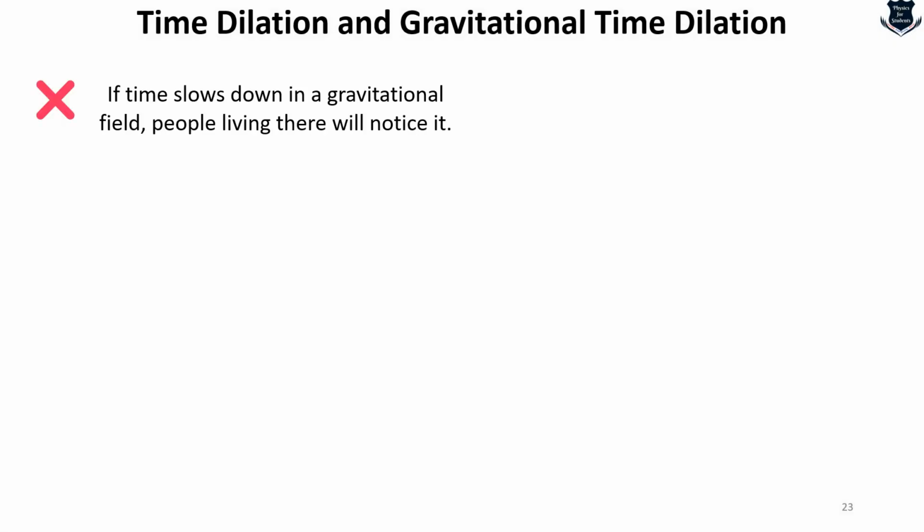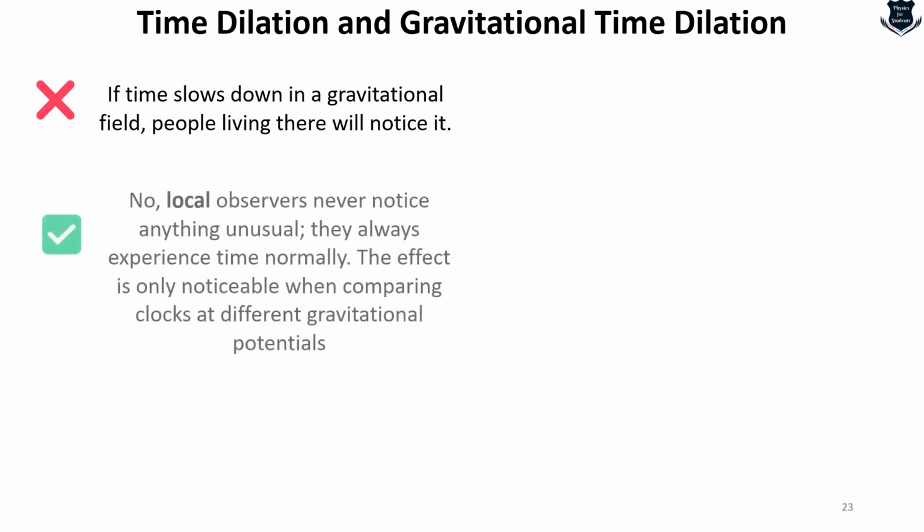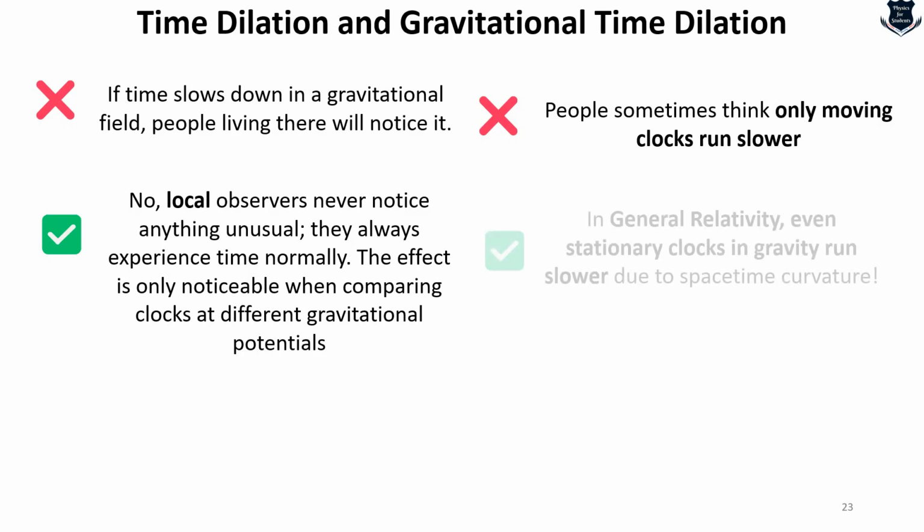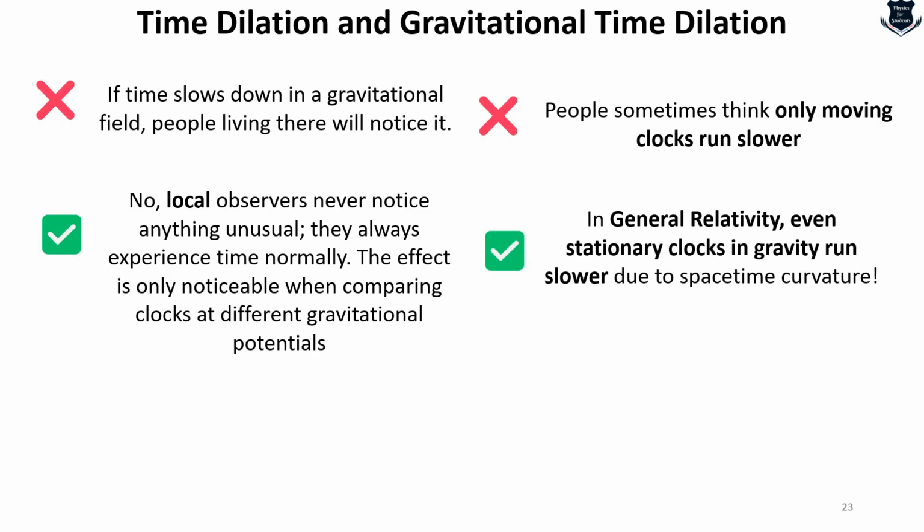Some people also think that if time slows down in a gravitational field, people living there will notice it. No, local observers never notice it because they experience time passing normally, the tick-tock which happens on your wristwatch. So the effect is only noticeable when comparing clocks at different gravitational potentials. People also think that only moving clocks run slower. The fact is no, in general relativity, even stationary clocks in gravity run slow due to space-time curvature.